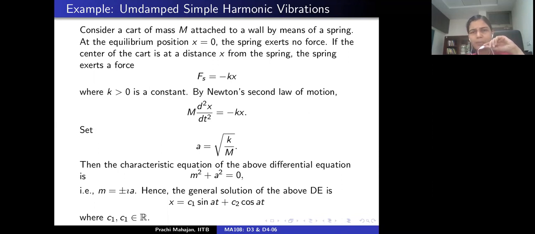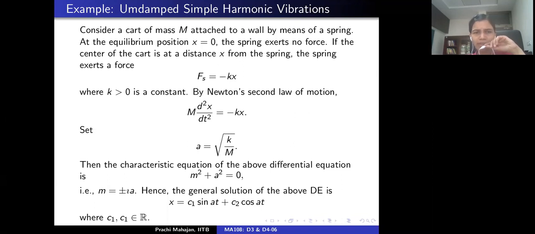Newton's second law of motion will tell you that m d squared x by dt square is minus of kx, right? So this is an example of a second order linear homogeneous differential equation with constant coefficients. k and m are all constants here. m is the mass and k is also a constant.